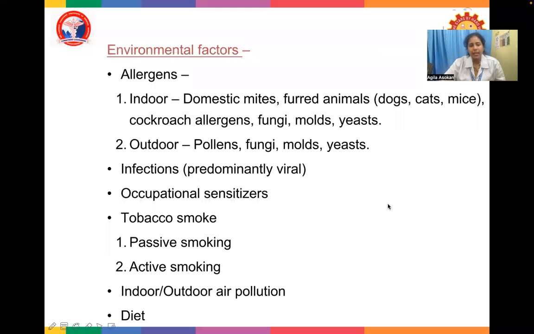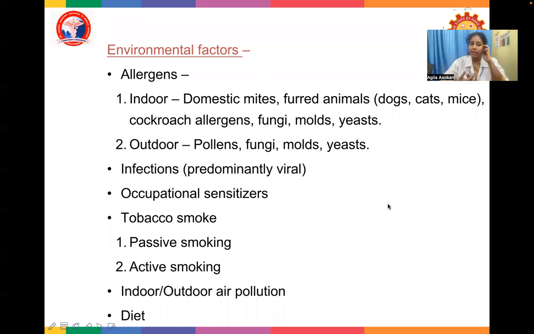Environmental factors are mainly allergens. These allergens can be grouped into indoor allergens and outdoor allergens. Indoor allergens can be domestic mites, furred animals like dogs, cats, and mice, cockroach allergens, fungi, molds, and yeast. Outdoor allergens are mainly pollens, fungi, mold, and yeast.